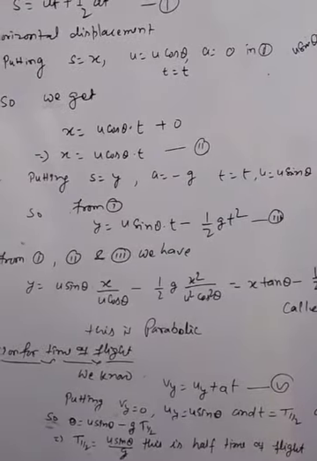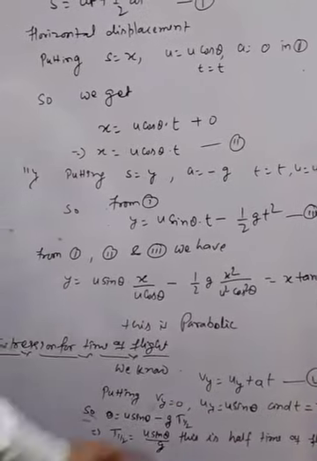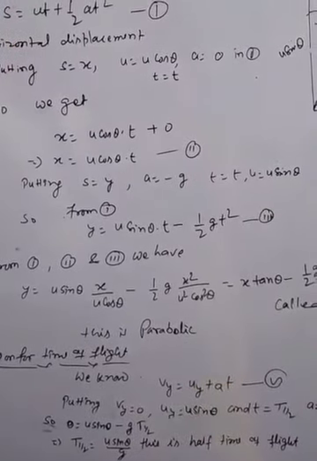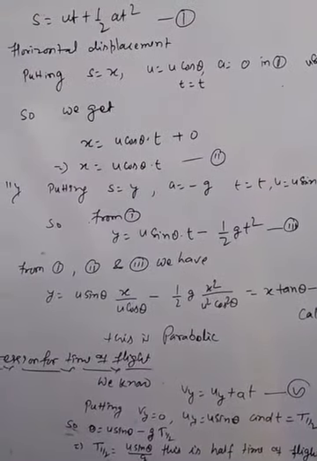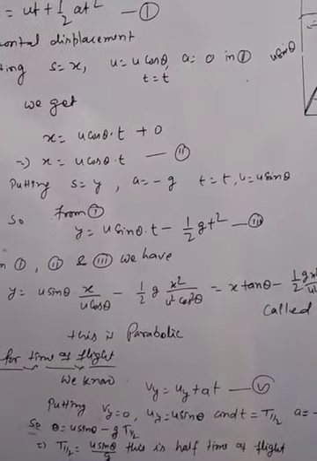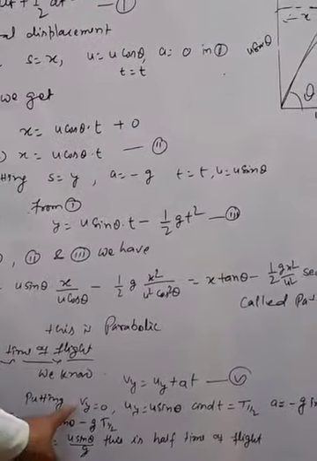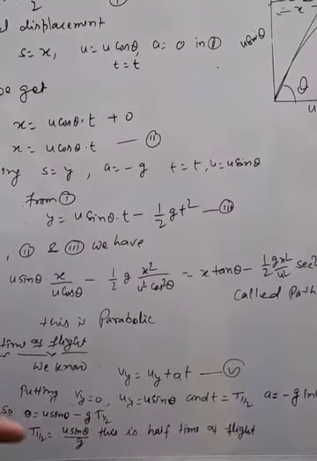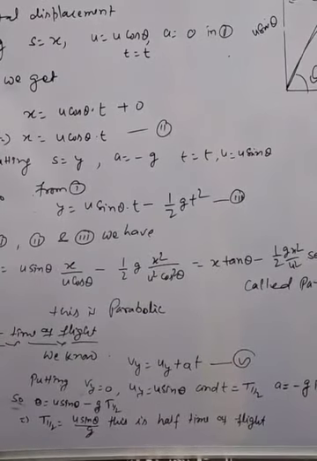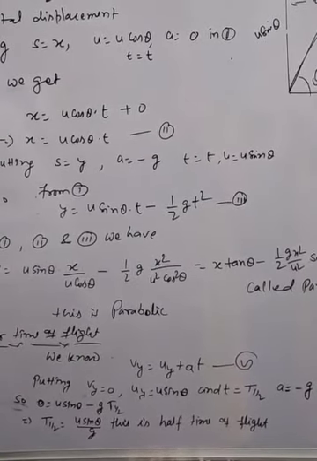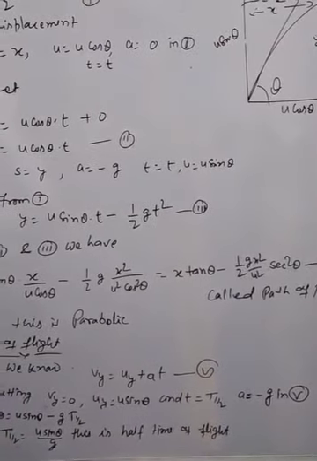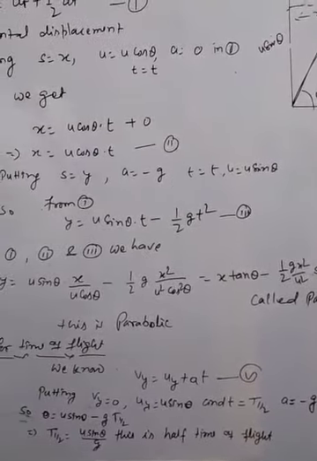Second, expression for time of flight. We know Vy is equal to uy plus at. This is equation 5th. After reaching the highest point, the vertical final velocity is 0, so Vy is equal to 0. uy is the initial velocity along the y-axis, uy is equal to u sin theta, and t is equal to t half. It means after reaching the maximum height, the time is half.